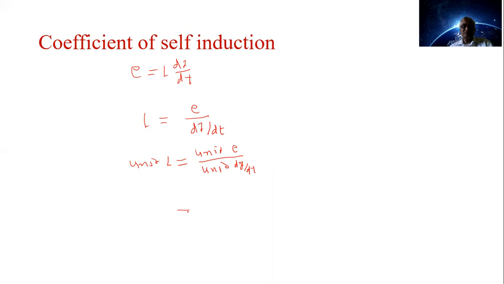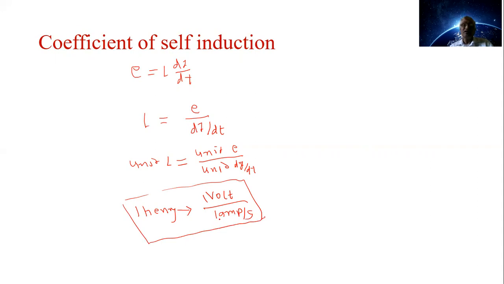The unit of E in the SI system is volt, upon ampere per second, and it is called 1 Henry. 1 Henry is equal to 1 volt upon 1 ampere per second.